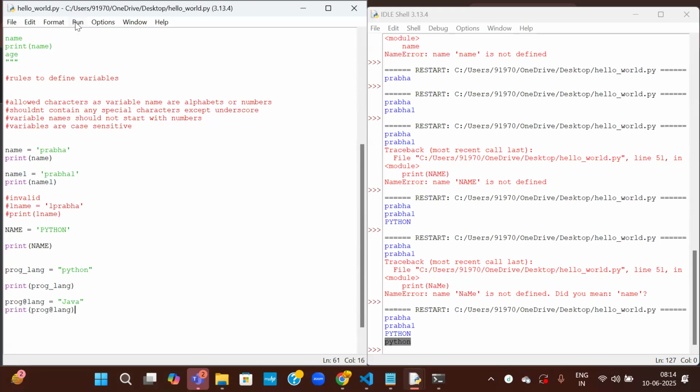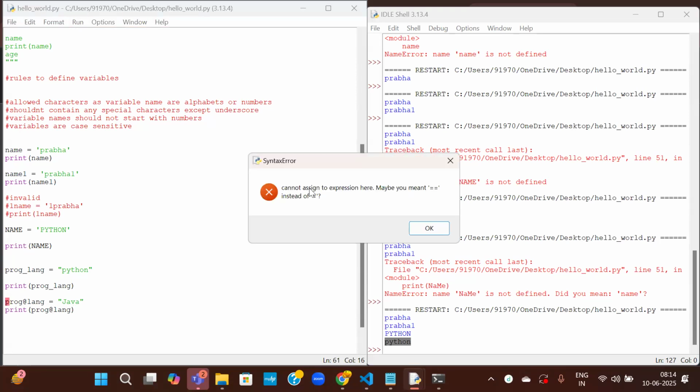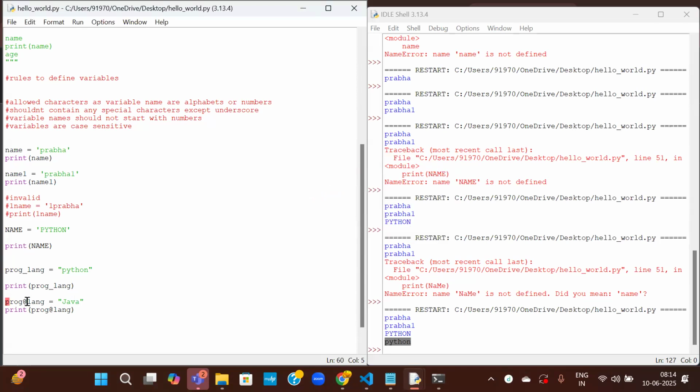So let us run this. See here, cannot assign to expression here. Maybe you meant double equal to instead of equal to. So the at-the-rate symbol has some special meaning for the special character. That's why it is not allowed. Let us write dollar. So this is also not allowed.